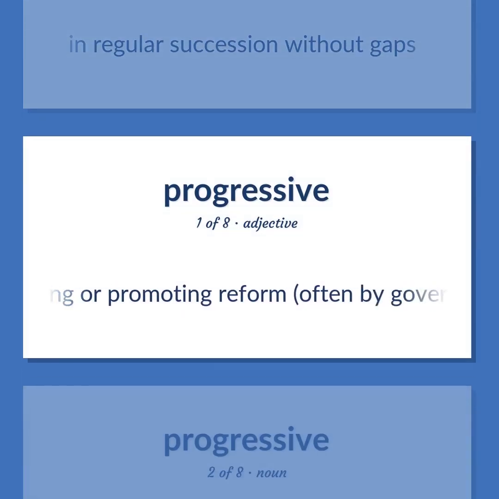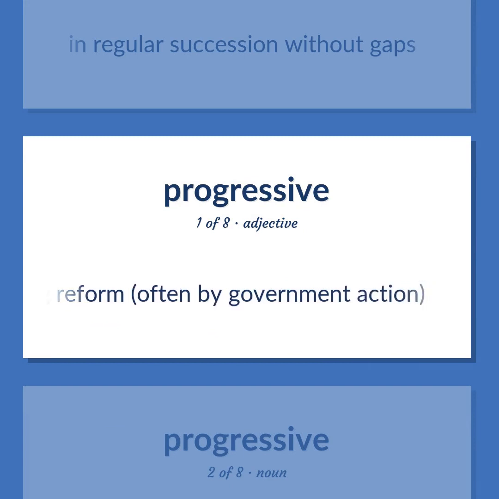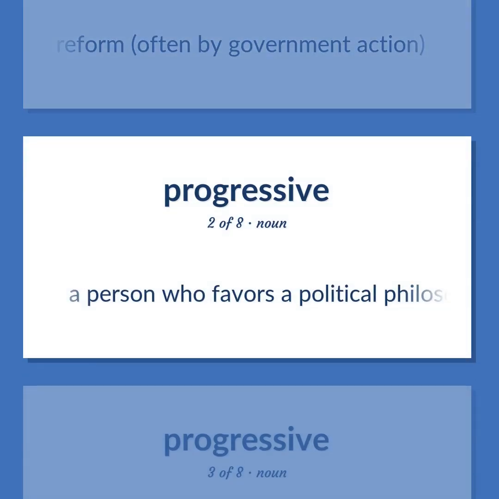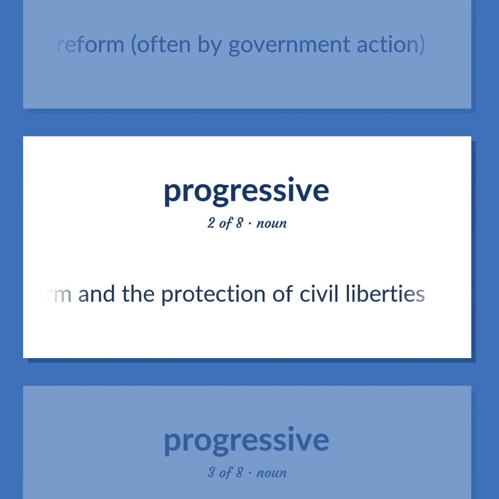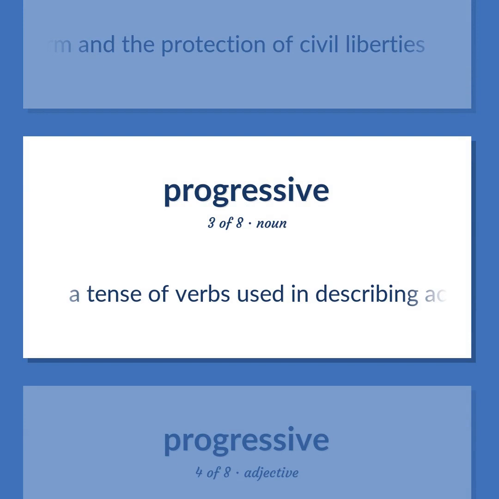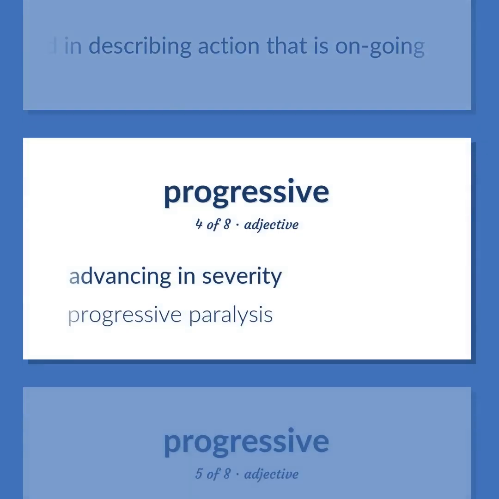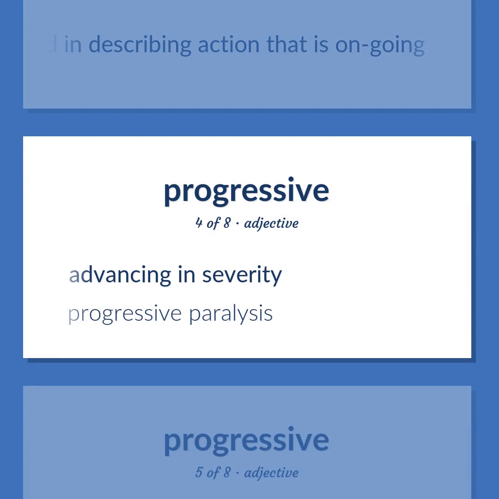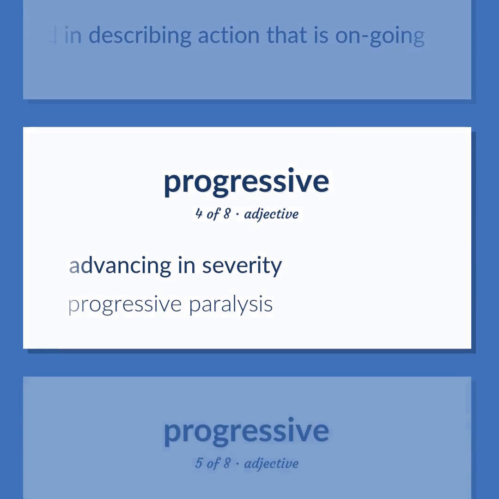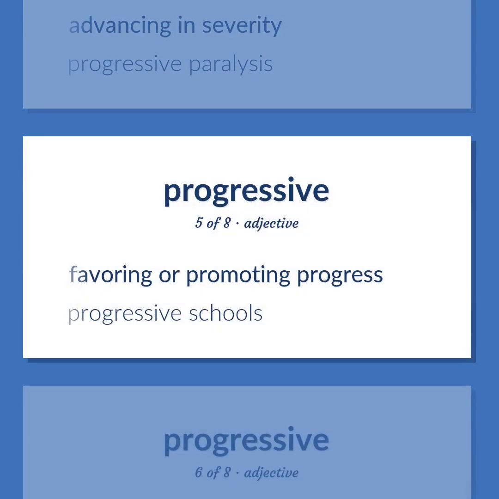Favoring or promoting reform, often by government action. A person who favors a political philosophy of progress and reform and the protection of civil liberties. A tense of verbs used in describing action that is ongoing. Advancing in severity. Progressive paralysis. Favoring or promoting progress.